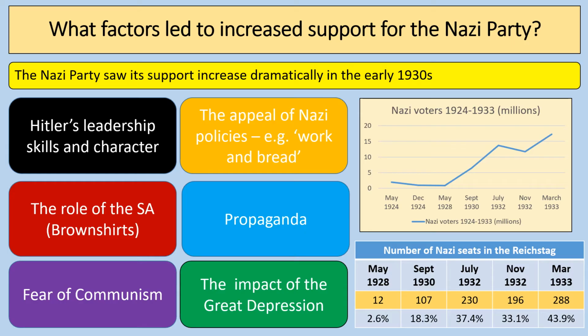So the key factors for what led to increased support for the Nazis are Hitler's leadership skills and his character, the appeal of Nazi policies such as work and bread, the role of the SA, propaganda, fear of communism, and of course the impact of the Great Depression.